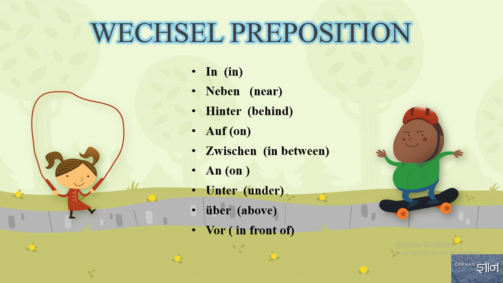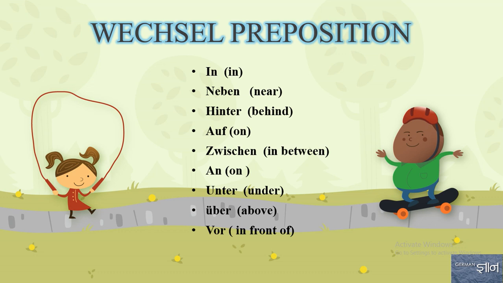See guys, Wechsel prepositions, so many students have some kind of confusion, so let me clear it. Wechsel prepositions are two-way prepositions. Two-way prepositions means that they can be used in Accusative and they can be used in Dative also. So guys, for Accusative, wherever we have movement, suppose I am picking up the AC remote, the movement is there, the motion is there, the action is there, so that's why they will be used in Accusative sentences.